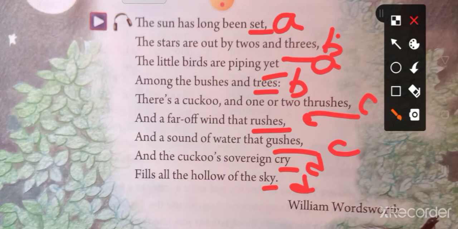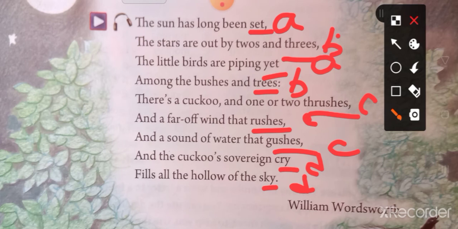There are many types of rhyme scheme to write a poem. You have to use any type of rhyme scheme to write a poem. William Wordsworth has used this type of rhyme scheme here. So now let's explain the poem.